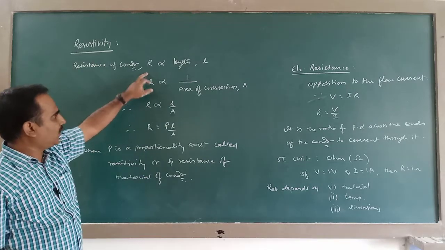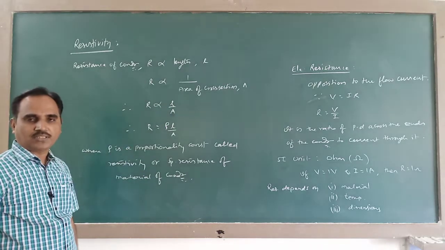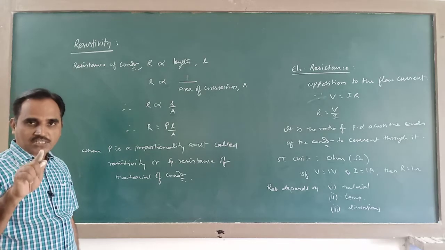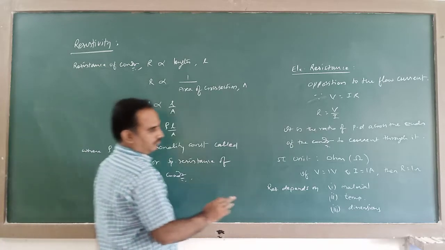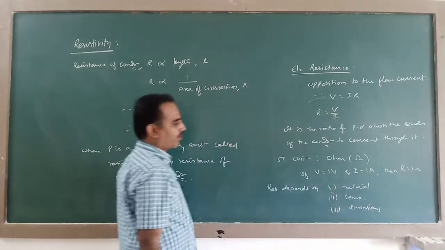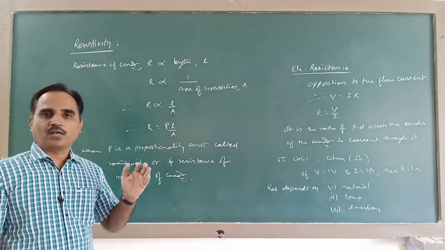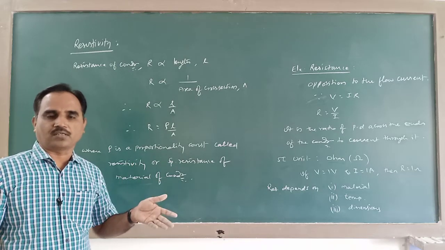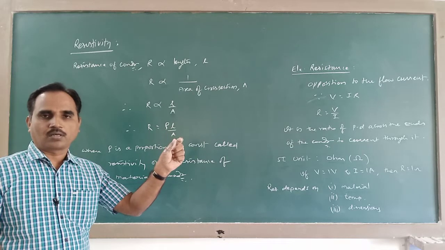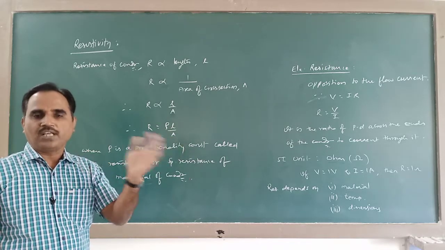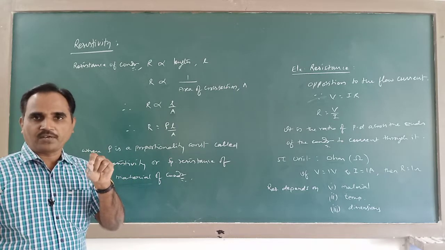Resistance is proportional to length, inversely proportional to cross-sectional area. Therefore, you got this term resistivity. Remember, resistivity is the property of the material. That's what I have written here. Resistance depends on material. For different materials, resistivity is different. If you take copper and aluminum, they being different materials, resistivity is different. Resistivity is the property of the material.